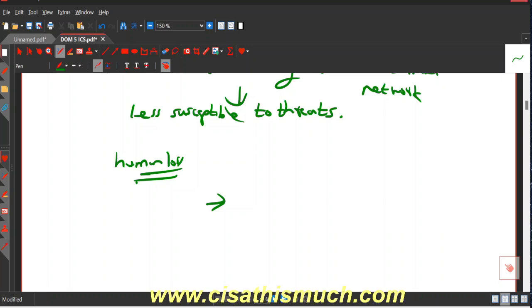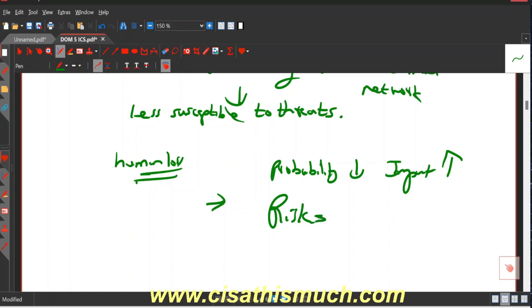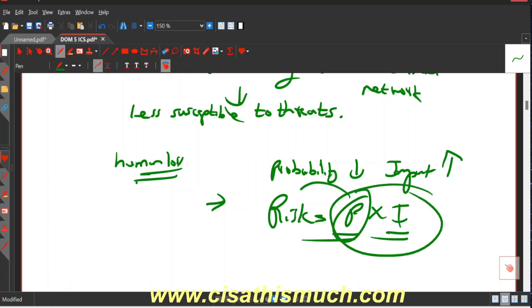So even though the probability could be less, the impact can be huge. If you remember, in domain 2 we discussed risk equals probability times impact. So you can tell the organizations that even though the probability is less, the impact can be huge, so overall the risk is also high.